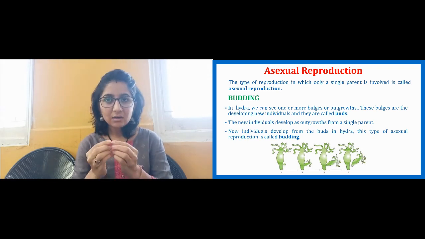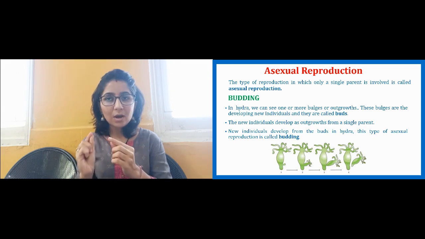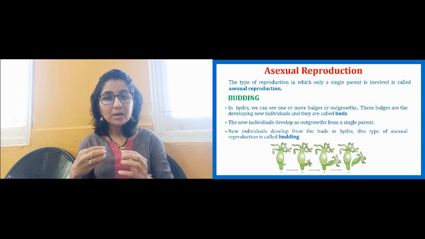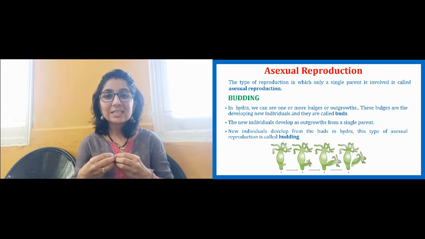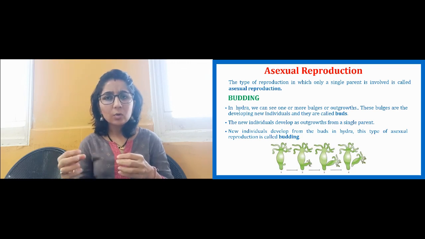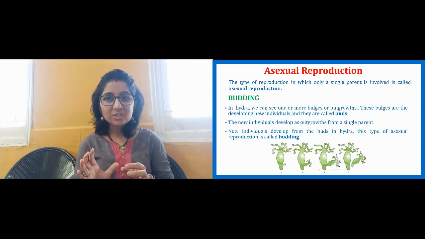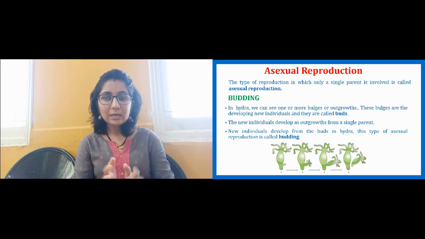If we look there, an outgrowth starts to appear at the base. You can see a small outgrowth which is called a bud. This bud-like structure starts to develop into a hydra. Now this outgrowth will grow like the main hydra. As it grows to sufficient height, it takes the water and nutrients from the main hydra.